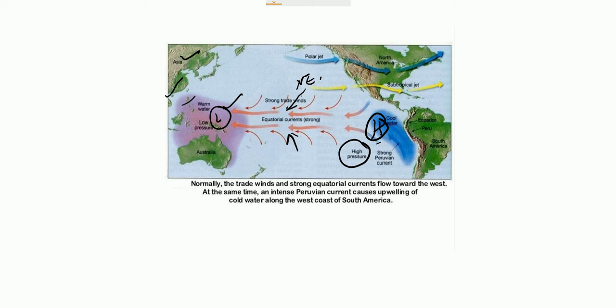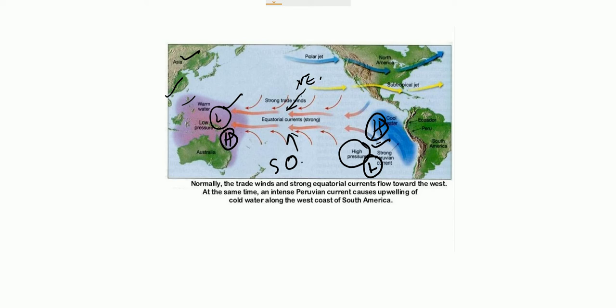but in certain years there is a reversal in the pressure condition, and the eastern Pacific Ocean has lower pressure. Instead of high pressure here, sometimes you will find low pressure in certain years, and here you will find high pressure. The condition reverses, and this periodic change in the pressure condition is known as southern oscillation. This condition is known as southern oscillation.